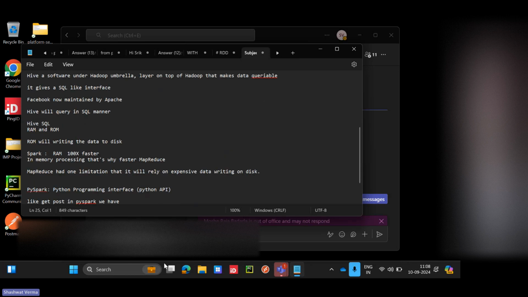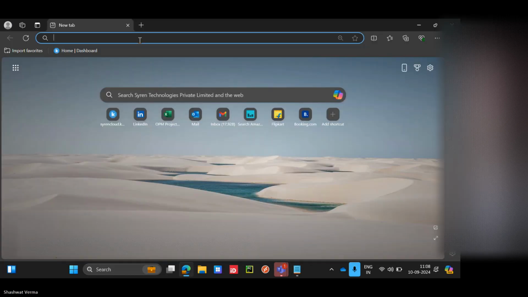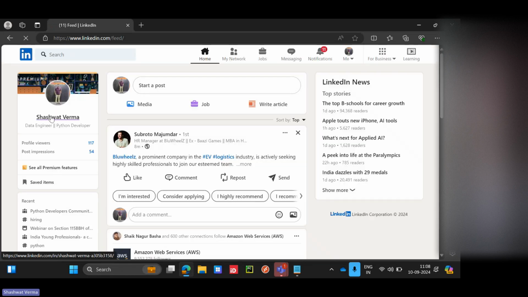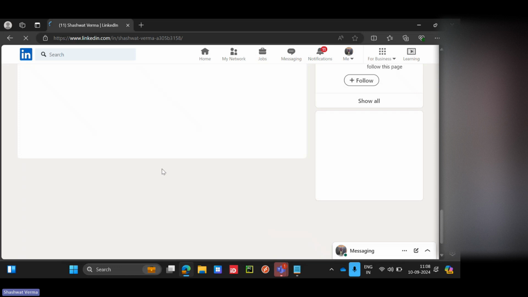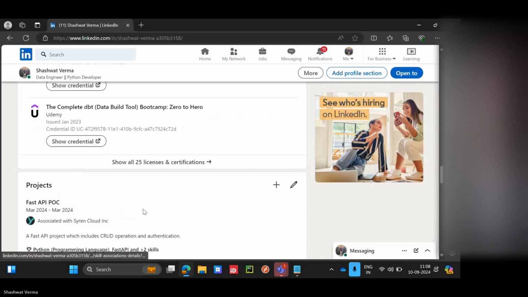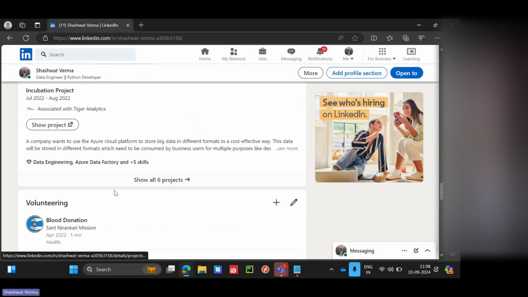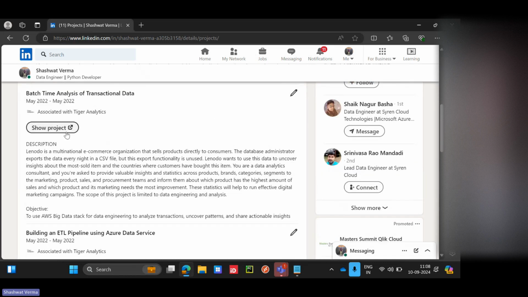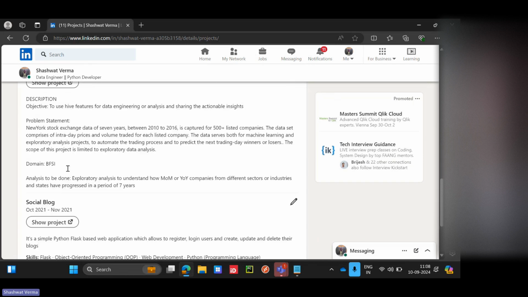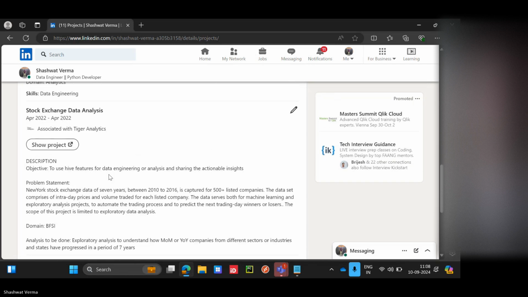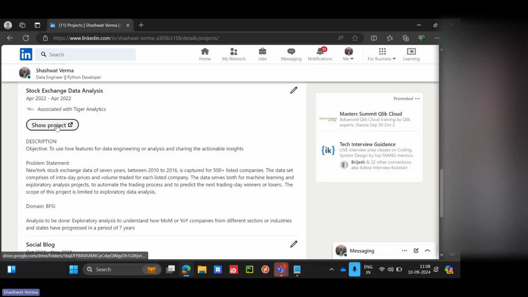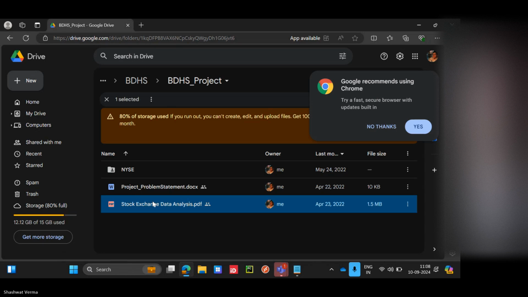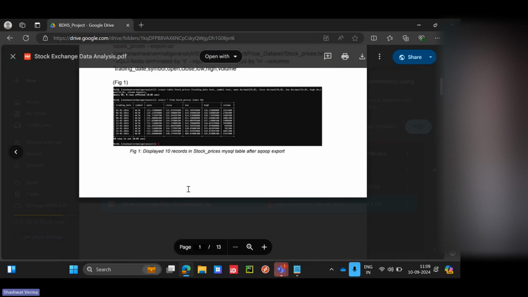Hive is nothing but we are pulling the table using SQL, something like that. Correct, I will show you the hands-on. I keep all my project here only. So here, see, this is batch time analysis using AWS log data, social blog. I think this is Hive only. Let's check. Yeah, this is Hive.